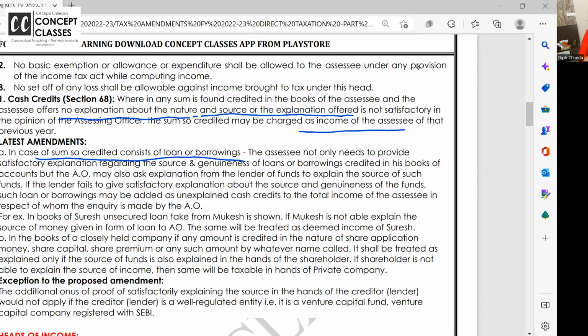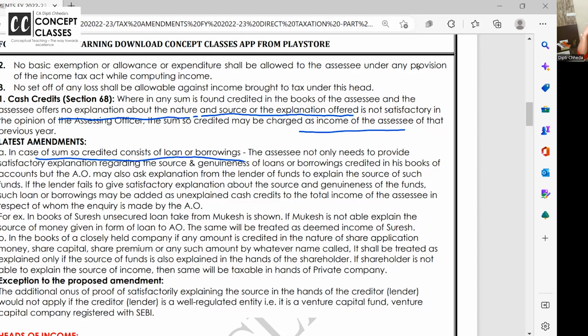Where are you getting the source of income from? If Hasmukh Lal is not able to justify, that income will be added in my hands. In my books, any cash credit is my income. I have to pay 78% tax. That was already there.